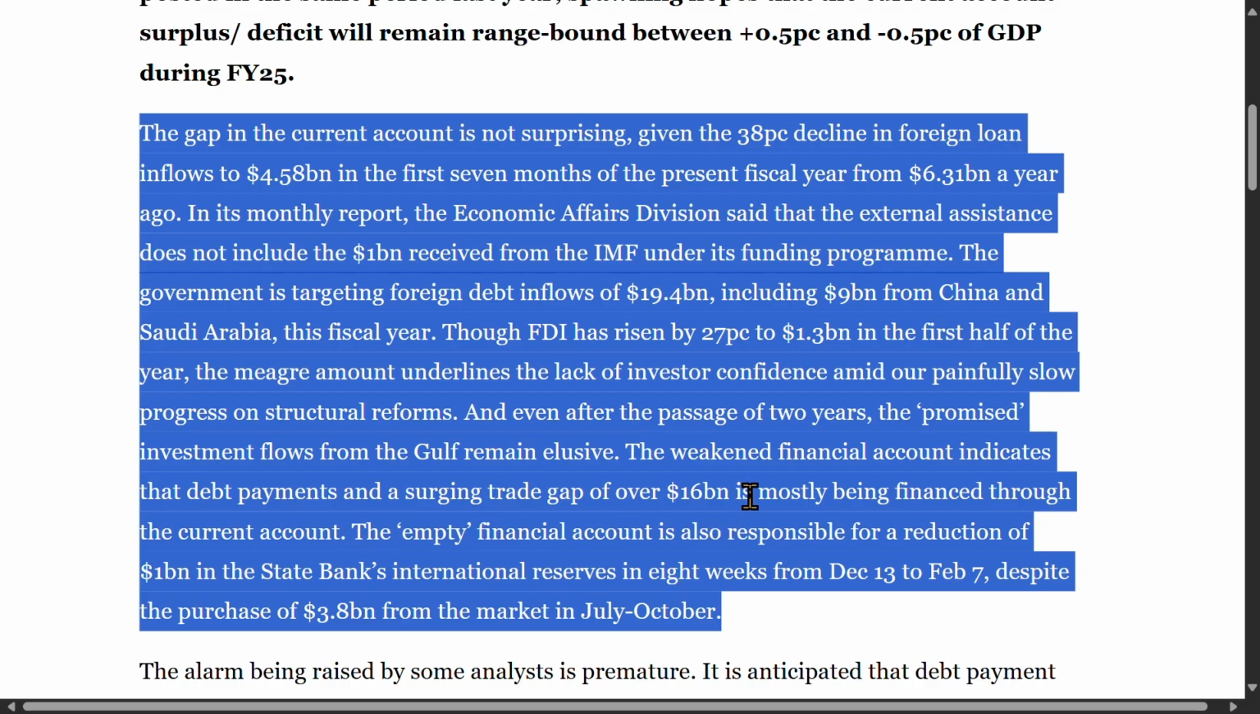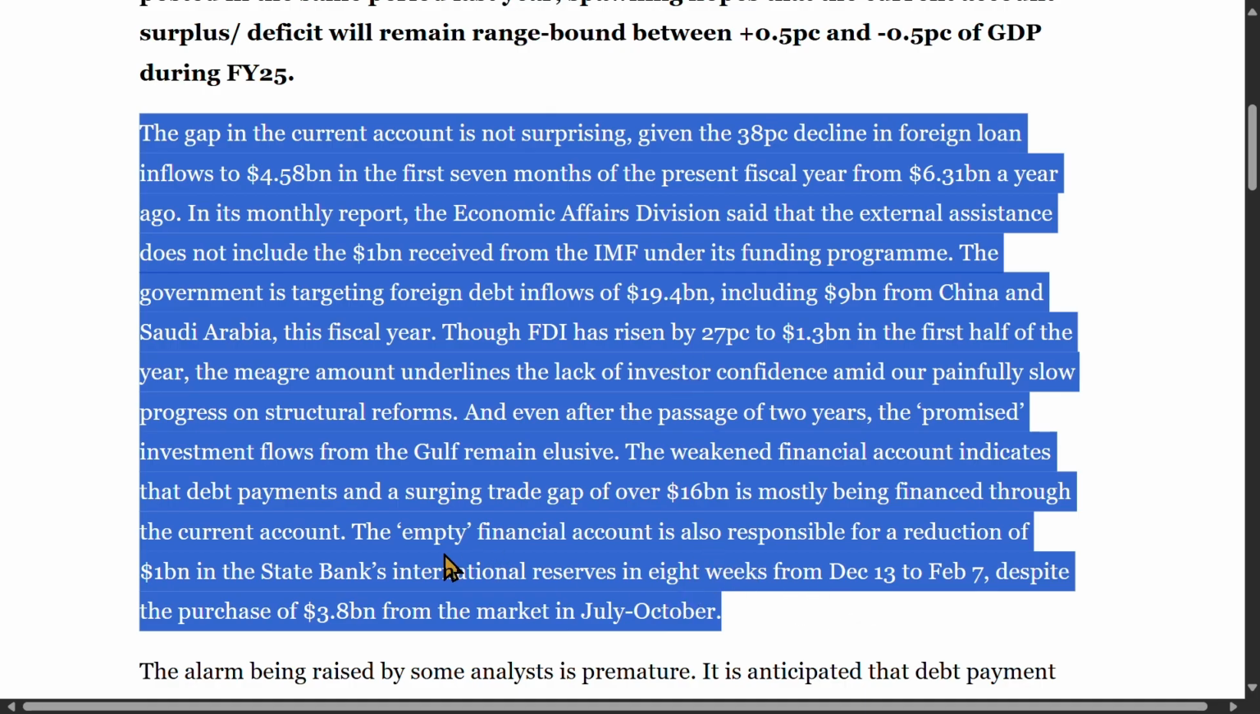Weakened financial account means the part of the balance of payments dealing with capital flows is underperforming. A surging trade gap of over $16 billion implies a large imbalance between exports and imports, which is being covered by borrowing through the current account. The empty financial account is also responsible for a reduction of $1 billion in the state bank's international reserves in 8 weeks, from December 13th to February 7th, despite the purchase of $3.8 billion from the market in July-October.